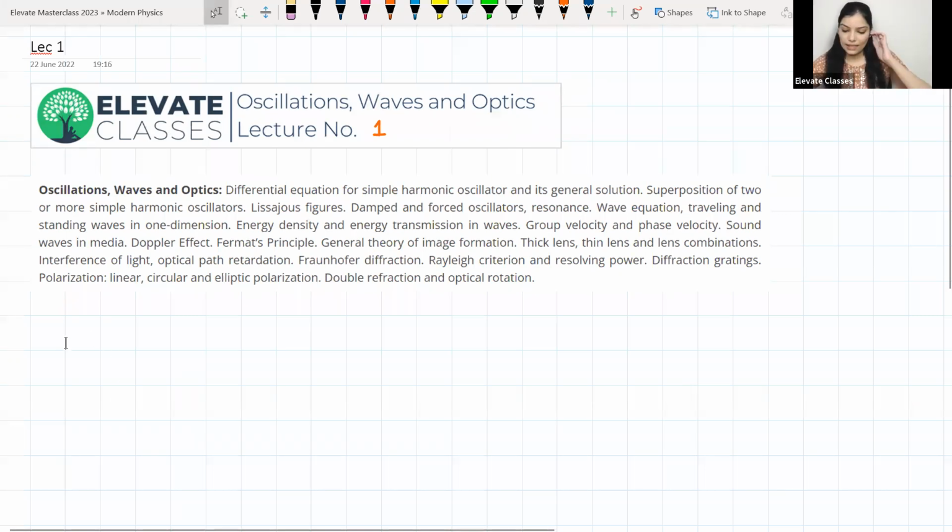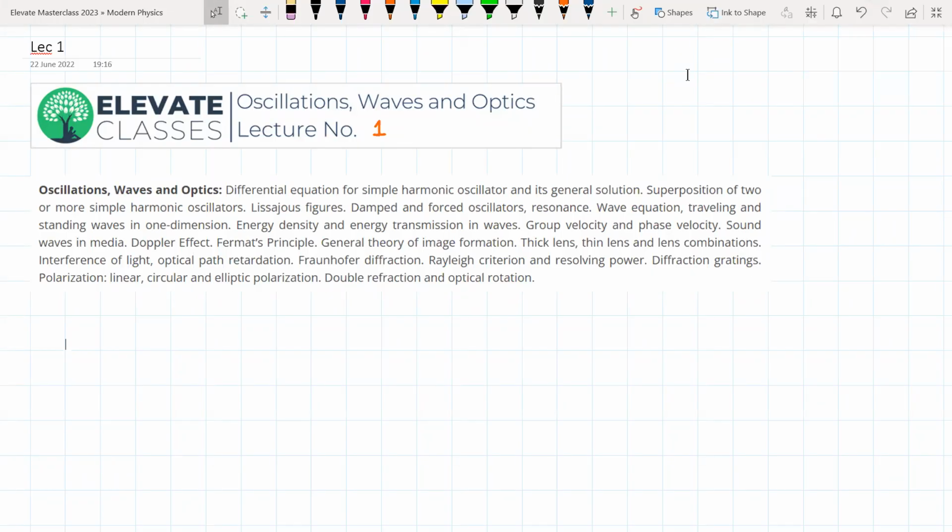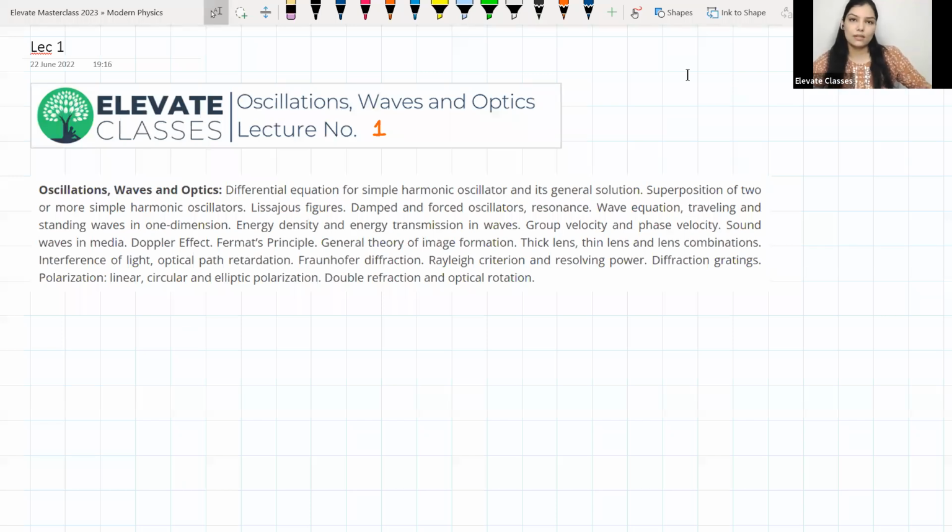So today is your first class of oscillations, waves, and optics. I will be teaching this unit to you. Before we start today's lecture, I will briefly go through the plan, how we are going to cover these topics, and maybe also tell you some books that you can refer to, and in general, how you should look at this subject.